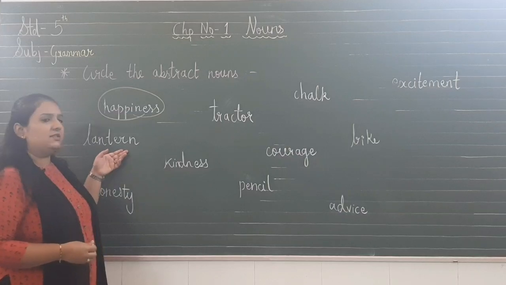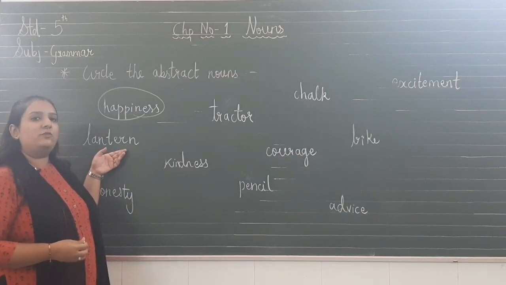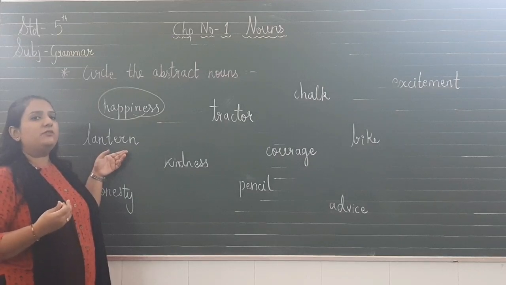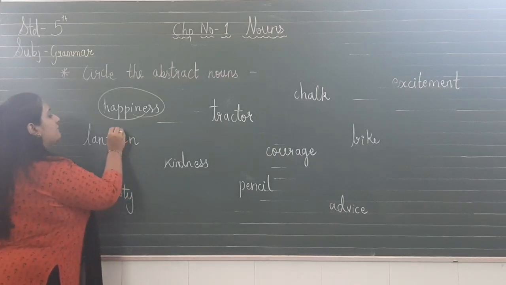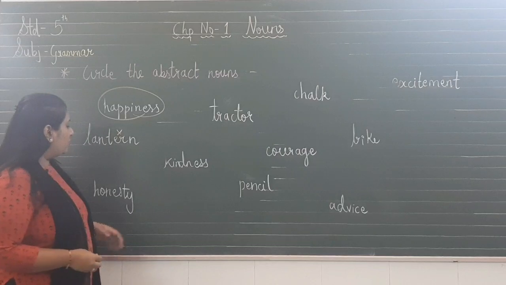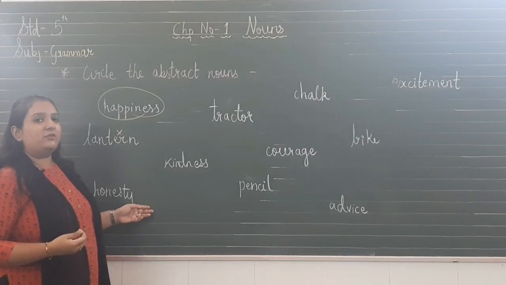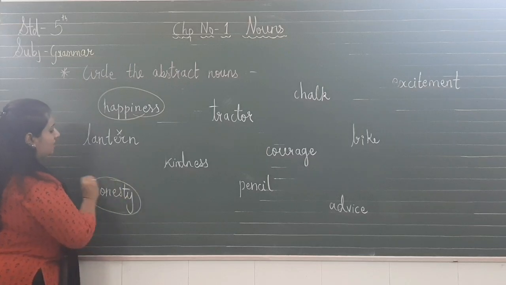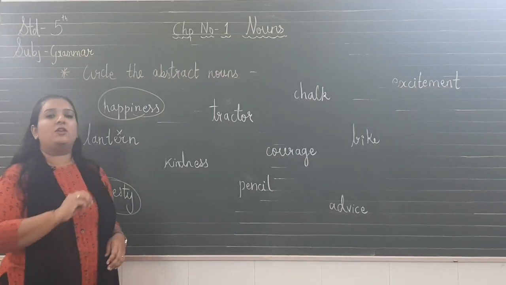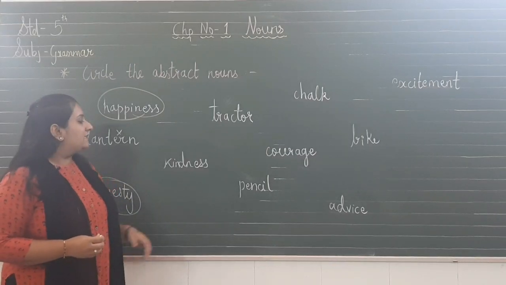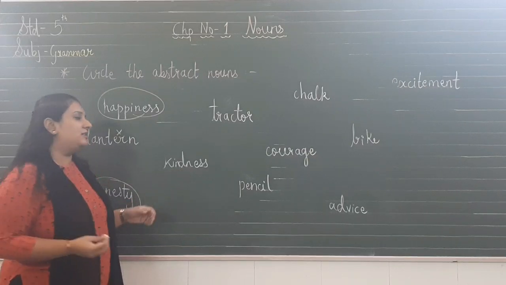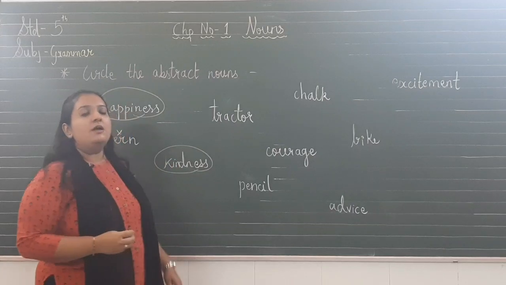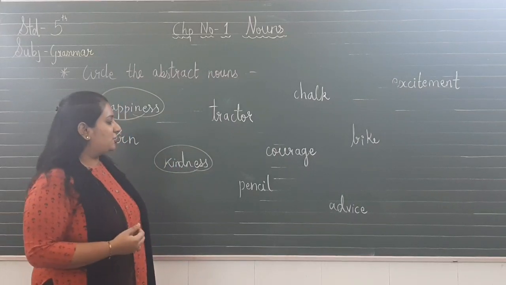Next is lantern. Lantern we can hang at our home, we can light up the lantern, we can touch it, we can see it, but we cannot feel it. So lantern is not an abstract noun. Same way goes with honesty. Can we feel someone's honesty? Yes, of course we can feel honesty. So honesty is an abstract noun which we cannot touch or see. Same way goes with kindness. Kindness also is a quality. We can feel the kindness of someone, but we cannot see or touch it.